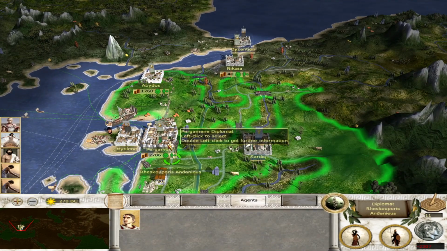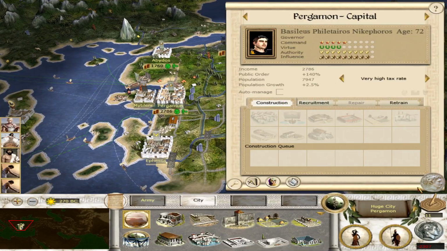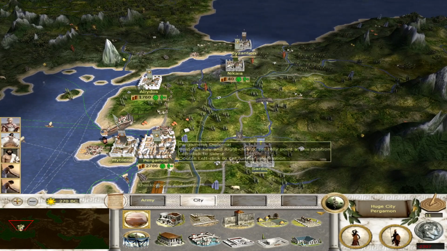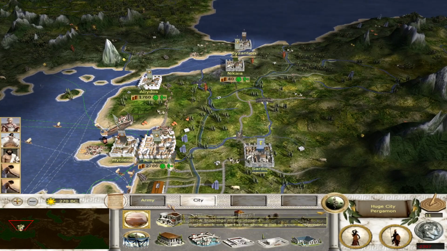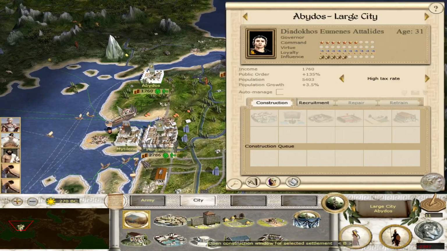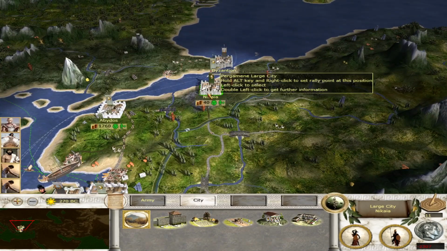Other than that, that's pretty much everything I want to say about this mod. It's unfortunate that I can't really show a battle here, but my impressions of this mod are very positive right now. It's got an excellent foundation, but I think they just have to get the battles in there.